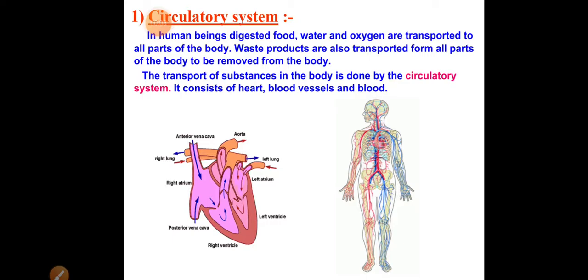In our chapter on the transport system, at first we saw the blood circulatory system, where the blood is pumped all over the body within the blood vessels by the pressure created by the heart. In that system we understood that blood is one of the major components transporting gases, food, required minerals and nutrients to all the body parts.